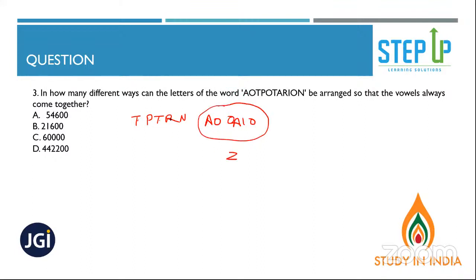So 1, 2, 3, 4, 5, 6. 6 factorial. Is there any repetition? Yes, 2 factorial. Is there any repetition? Yes, 3 factorial into 2 factorial. All right. Fine.